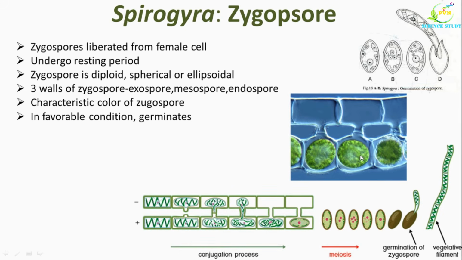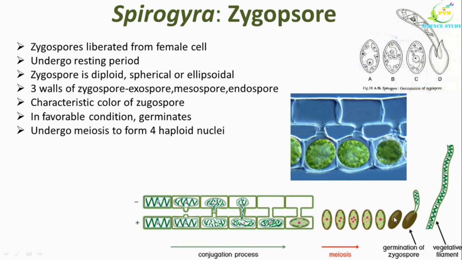When the resting period is over, that is, as soon as the favorable conditions come and water is available, especially in the rainy season, the zygospore germinates. This zygospore is diploid in nature, and now it undergoes meiosis to produce 4 haploid nuclei, of which only one survives and the other 3 degenerate, as you can see here. Thus, the new filament is haploid and develops from a single haploid uninucleate cell.